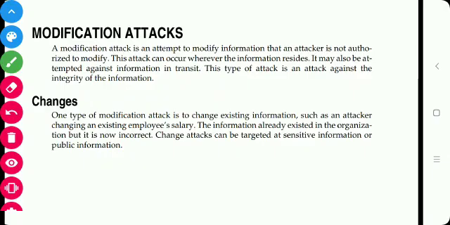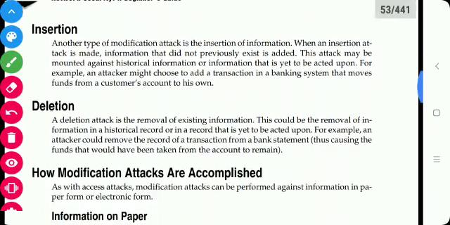The first type of modification attack is change, which means changing the existing information. For example, the attacker may change an employee's salary. The information already exists, but it is now incorrect. So change attacks are targeted at sensitive information or public information.